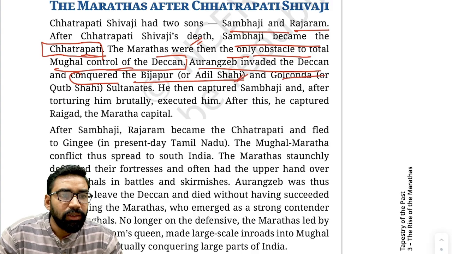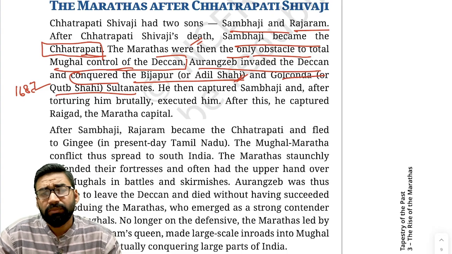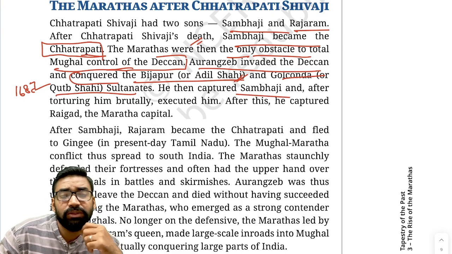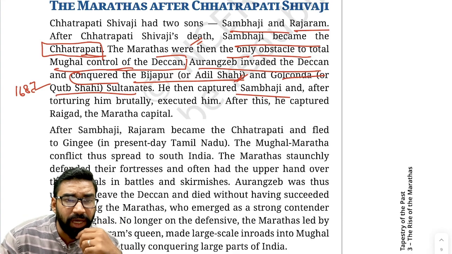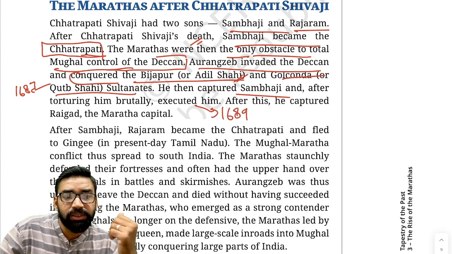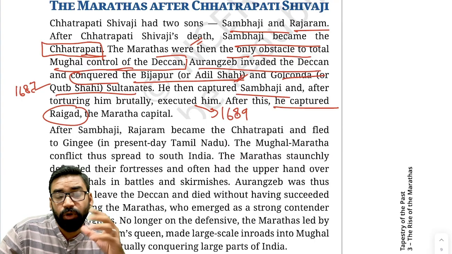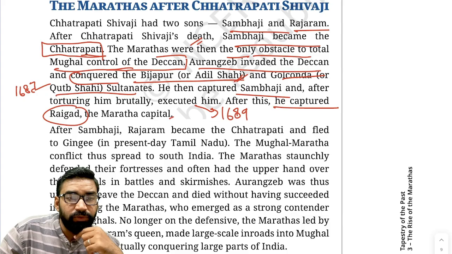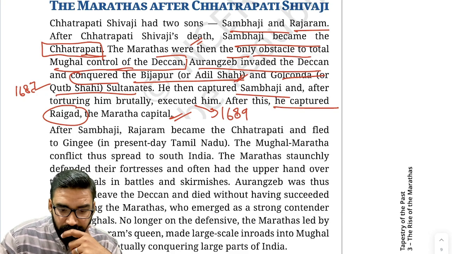and conquered the Bijapur region, the Adil Shahi dynasty, and Golconda, the Qutub Shahi dynasty, in 1687. Fine. Then Aurangzeb captured Shambhaji and tortured him brutally, and Shambhaji was executed by Aurangzeb in 1689. After this, Aurangzeb captured Raigad, which was the capital of the Marathas. Fine. This is very important.